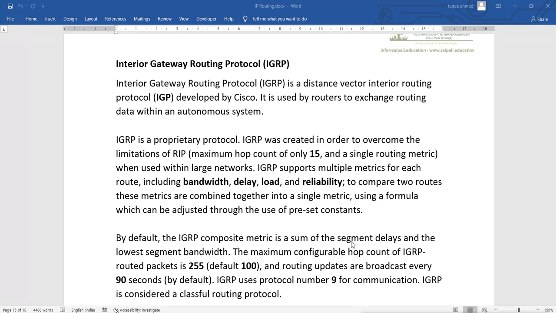IGRP means Interior Gateway Routing Protocol. This Interior Gateway Routing Protocol is a distance vector interior routing protocol, same as RIP. It is a distance vector protocol, and also it is an interior gateway protocol. But this IGRP is developed by Cisco, and it is used by routers to exchange routing data within an autonomous